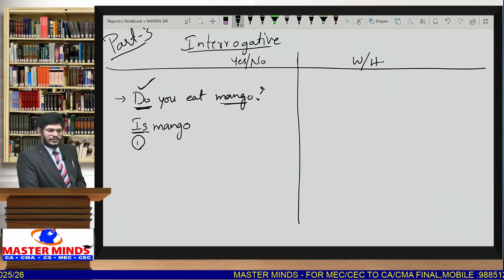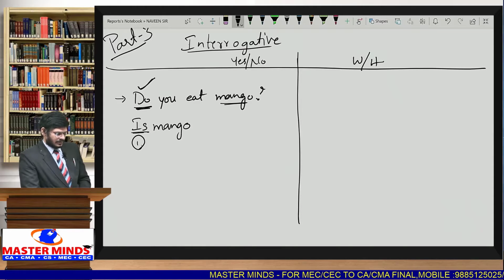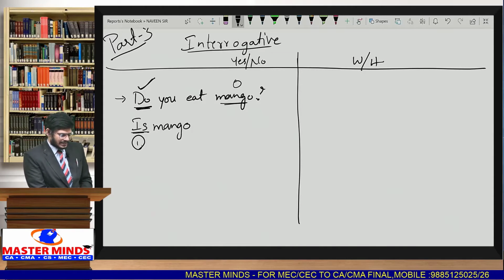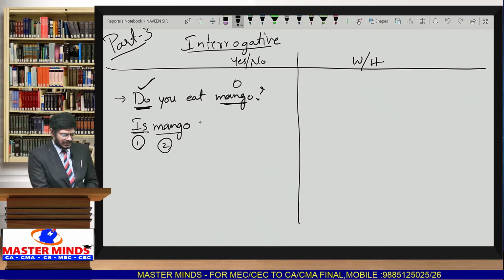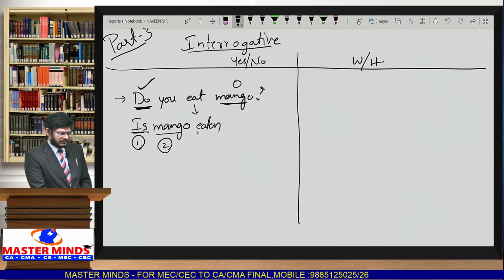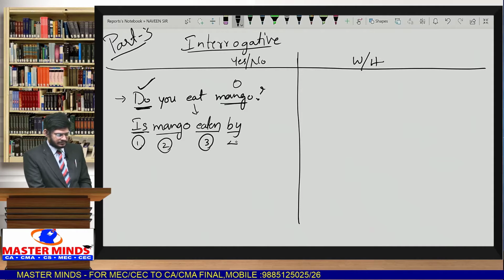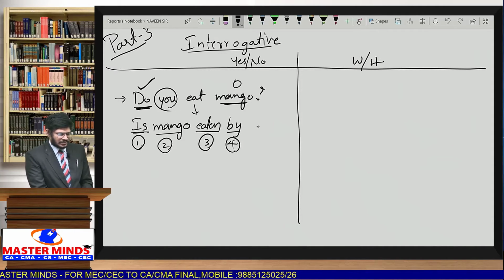And the object, you have to write as the subject. This is step number 2. Is mango. Next, V3 form, always the same. Eat, ate, eaten. Is mango eaten. Next, fourth step, comma, by. Last step, again subject as object, you.